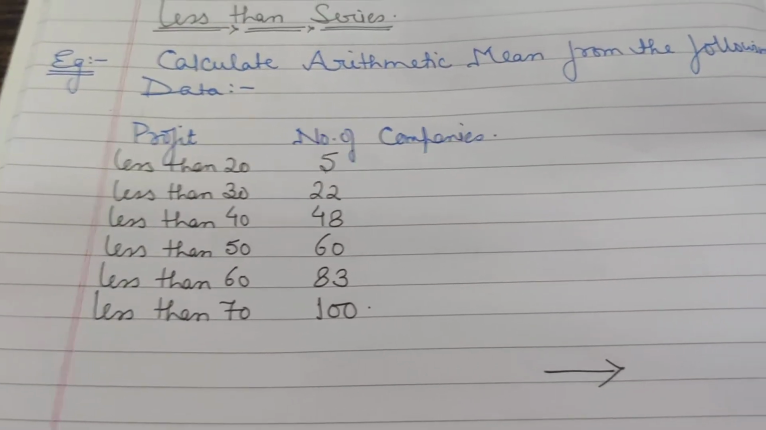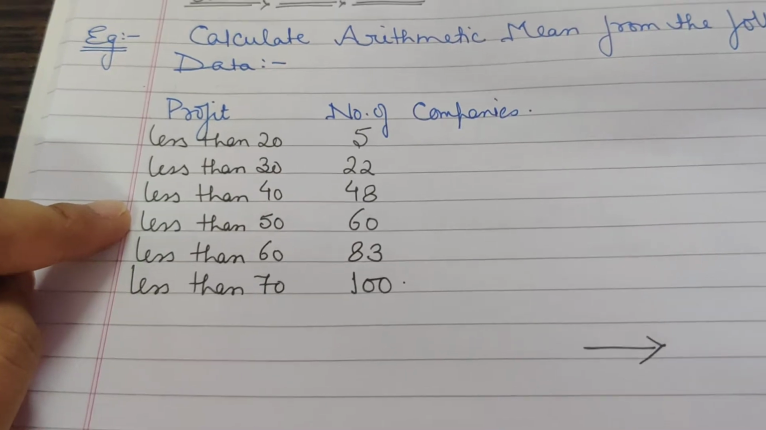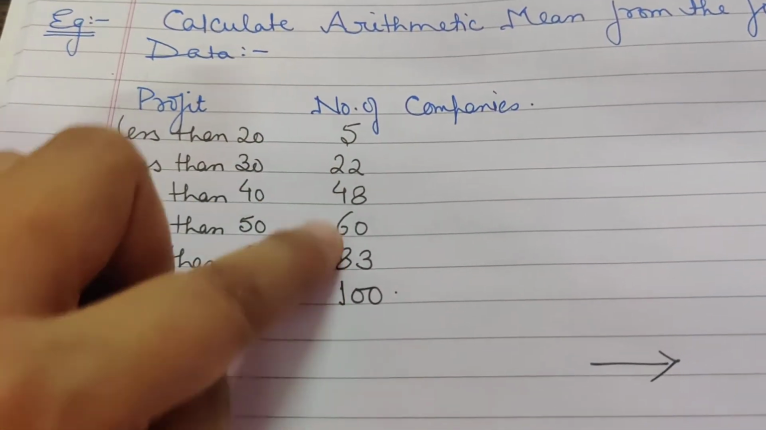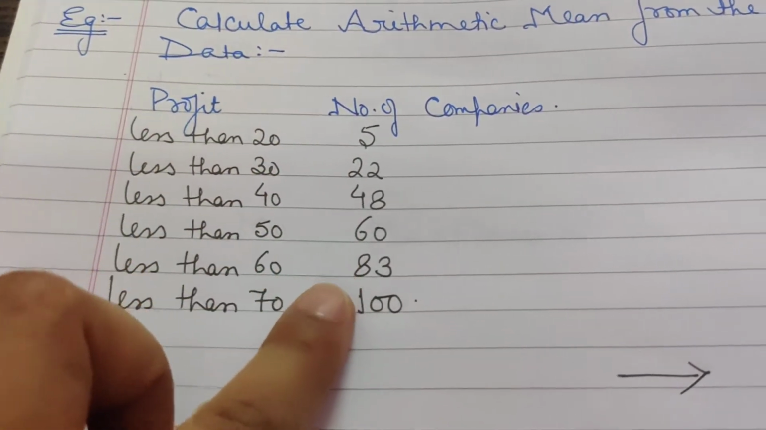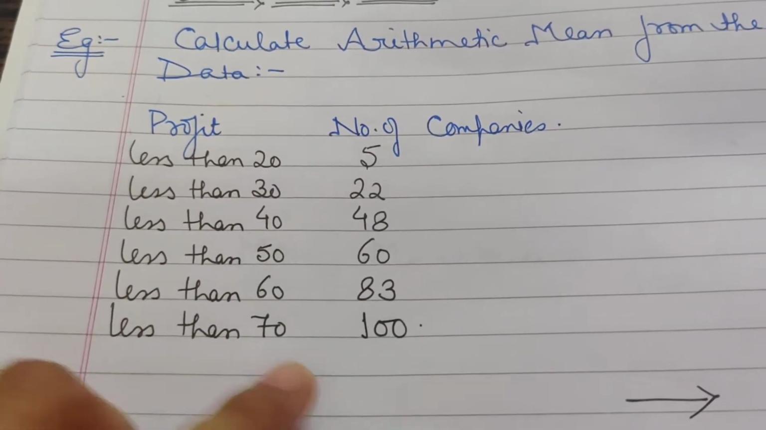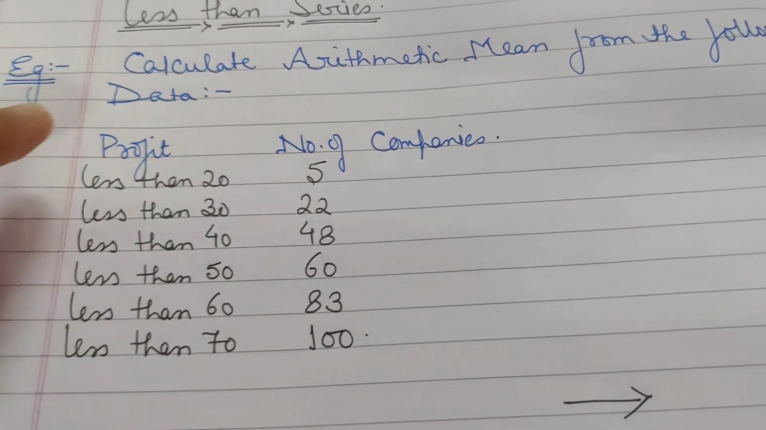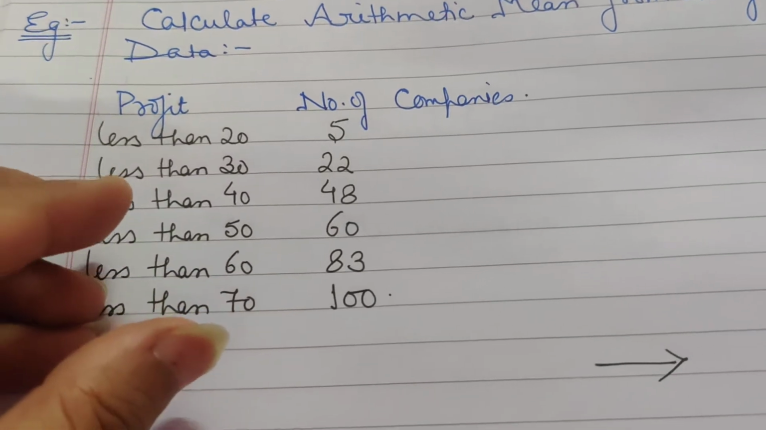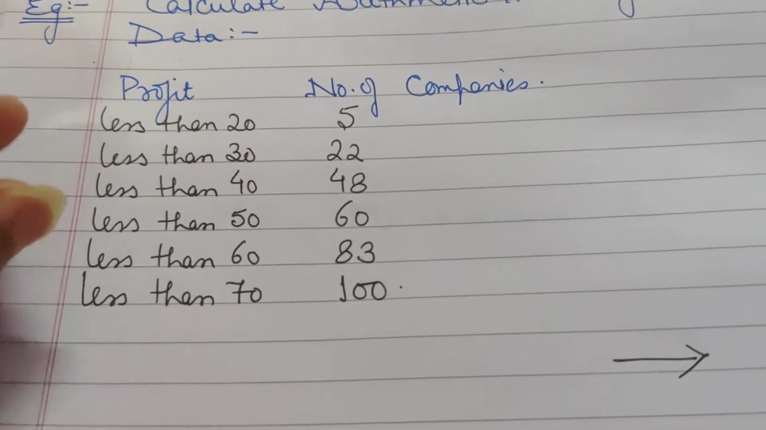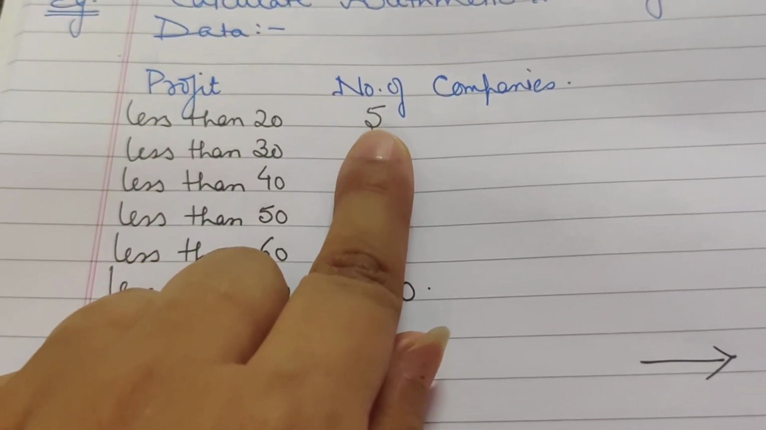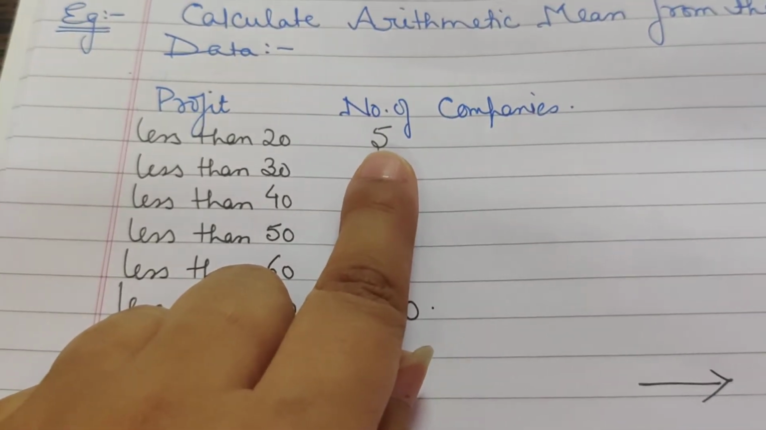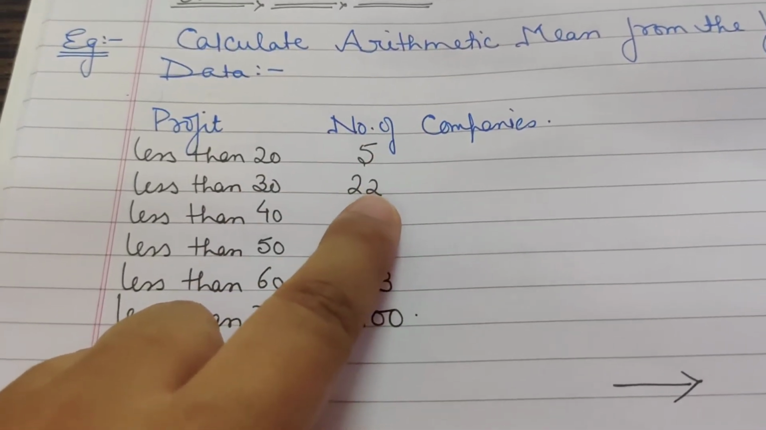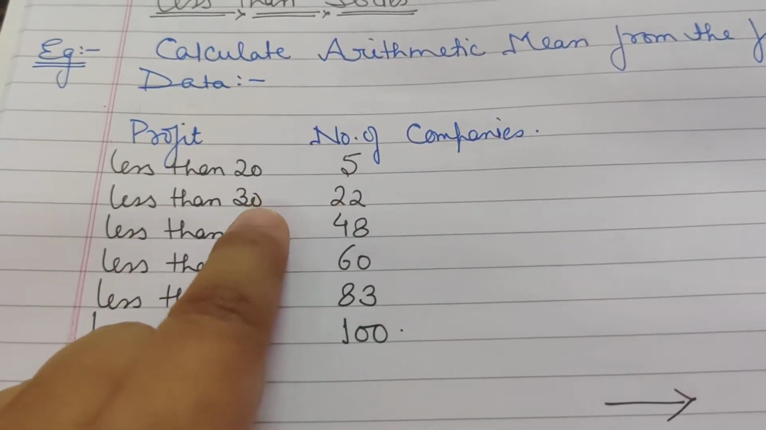Children, in these types of series, whenever less than series are given, these numbers of companies are not your frequencies. These are cumulative frequencies. You know why? When it says less than 20, that means whatever companies are earning profits less than 20, the number of companies is 5. That means 5 companies are earning profits less than 20. Then 22 companies are earning profits less than 30.